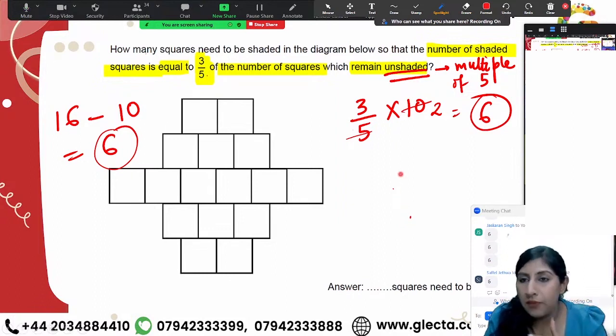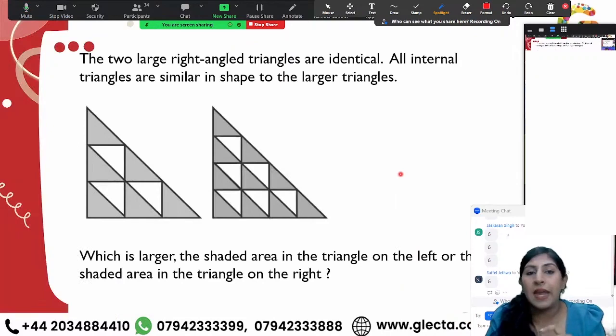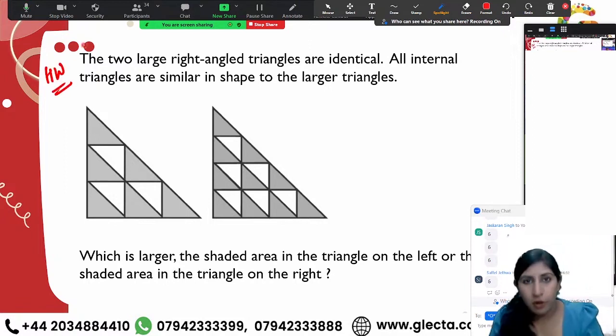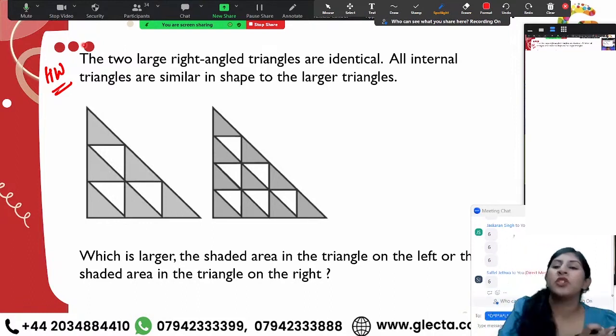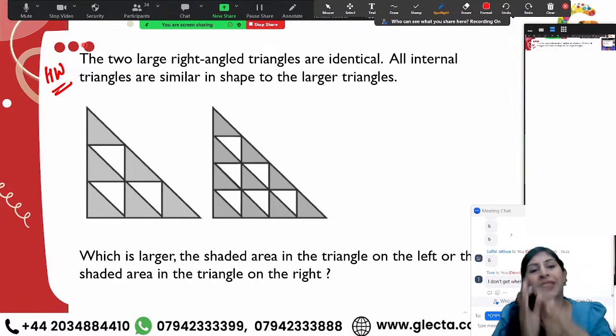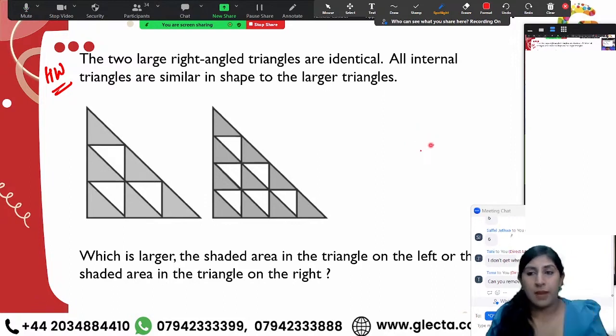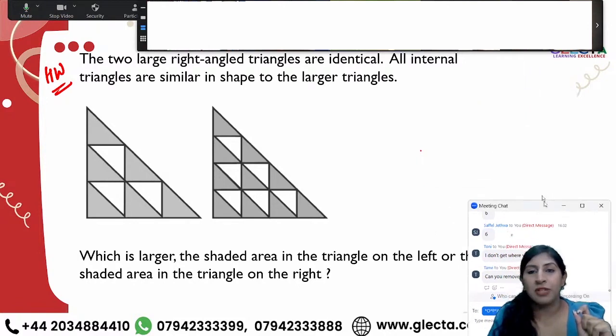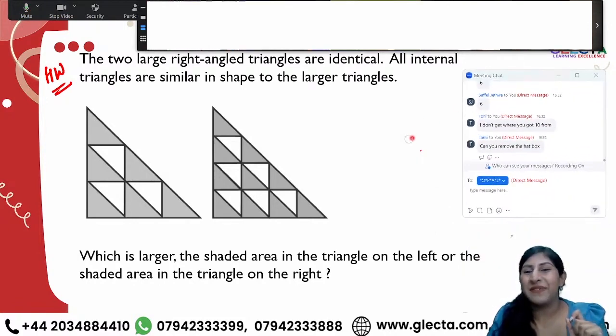Now I'm going to quickly give you some homework questions and I want you to try them on your own. Everybody, you can quickly take pictures or screenshots, or if you don't have time right now, you can watch the recording of this video on YouTube and then pause the video and do these questions. I'm giving you 10 seconds to take a picture of this one and mark this as your homework. 10, 9, 8, 7, 6, 5, 4, 3, 2, 1. I hope everyone is done.